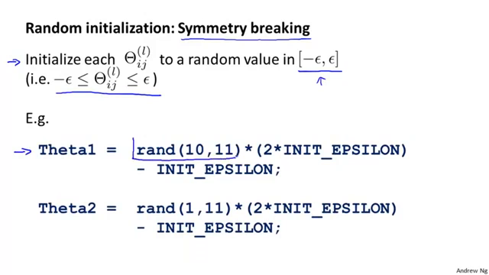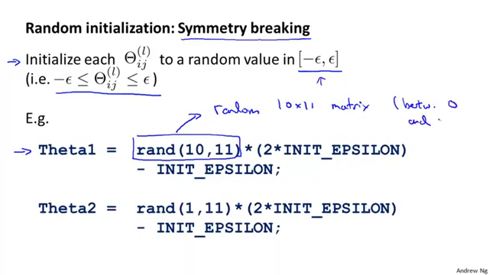So this rand(10,11) is how you compute a random 10 by 11 dimensional matrix, and all the values are between 0 and 1. So these are going to be real numbers that take on any continuous values between 0 and 1. And so if you take a number between 0 and 1, multiply it by 2 times init epsilon, then subtract init epsilon, you end up with a number that's between minus epsilon and plus epsilon.